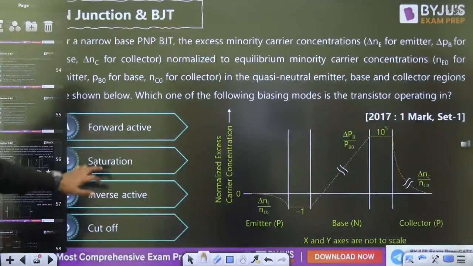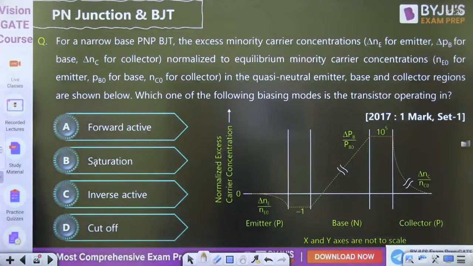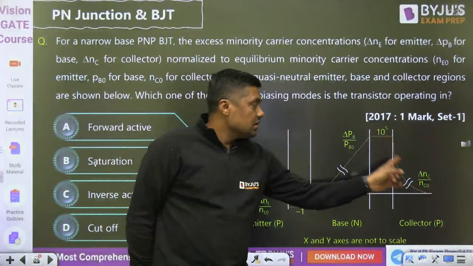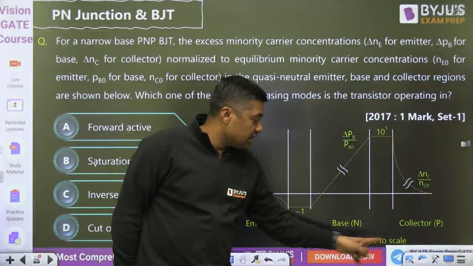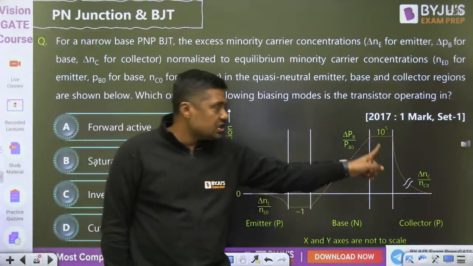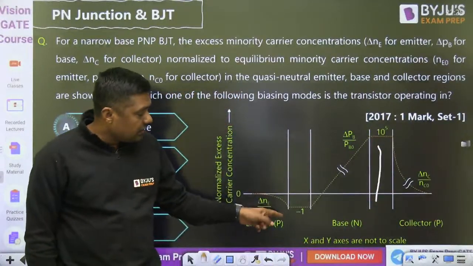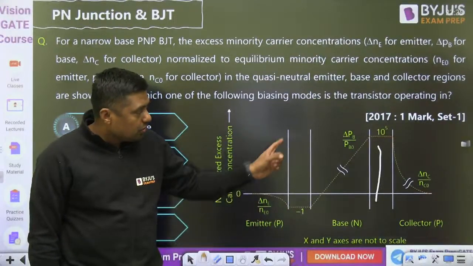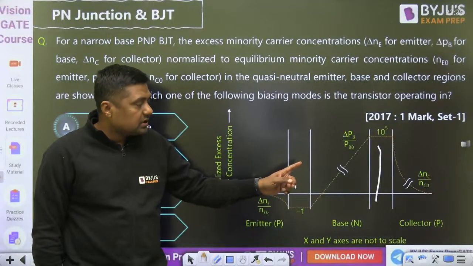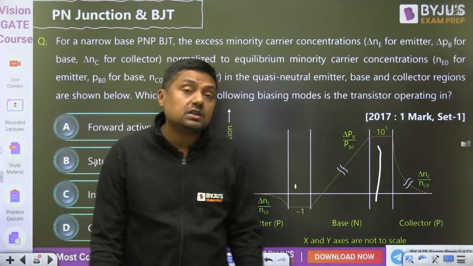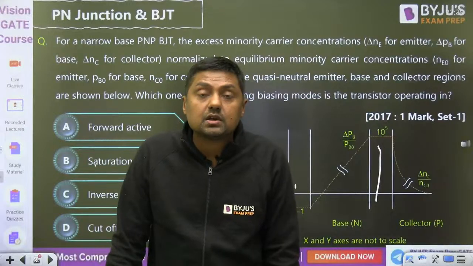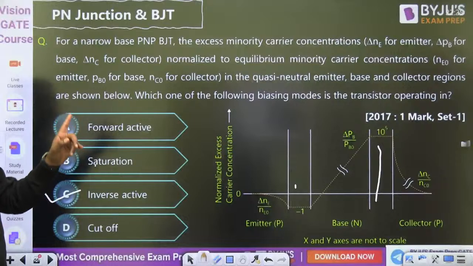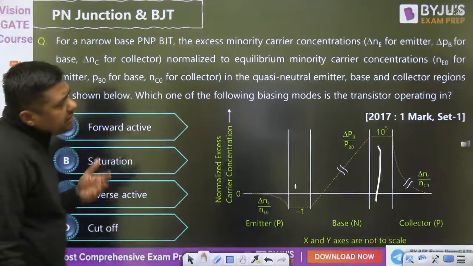Right, watch this. In 2017, a 1 mark question was set on this. Here we have the excess. Excess means the collector junction. This is the collector, this is the base, this is the emitter. It means this junction is forward biased. And here we have a deficiency of charge carriers. It will become 0. Then it is what? Reverse bias. When the collector junction is forward biased and the emitter junction is reverse biased, it means it is in reverse active mode. Forward active, inverse active mode. This is the answer.